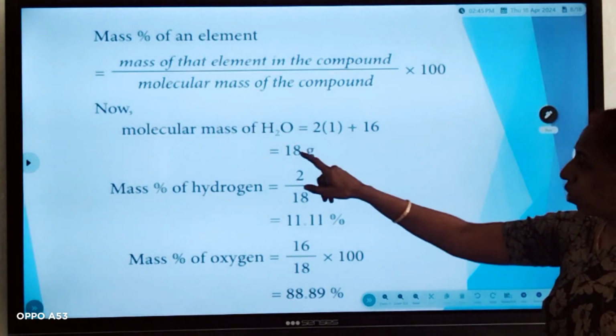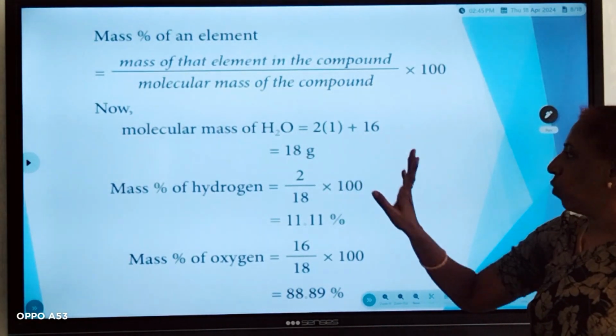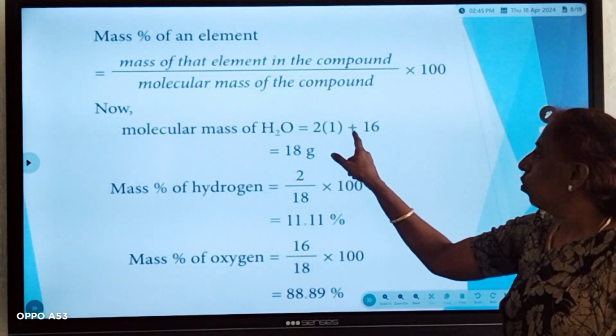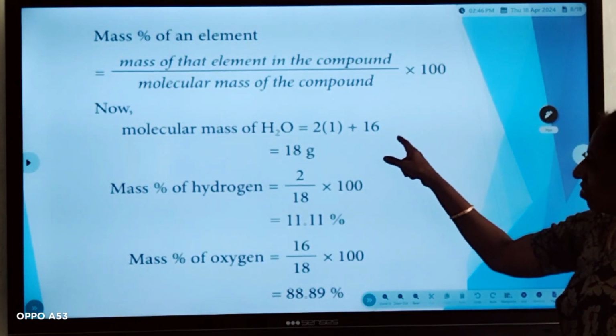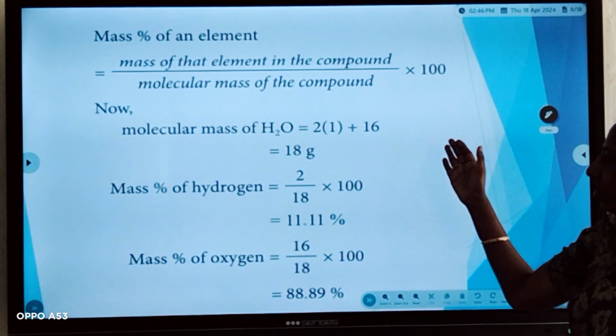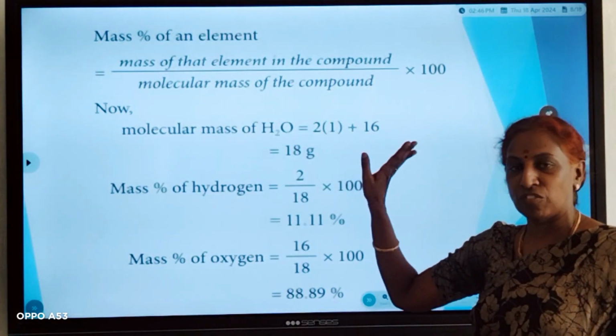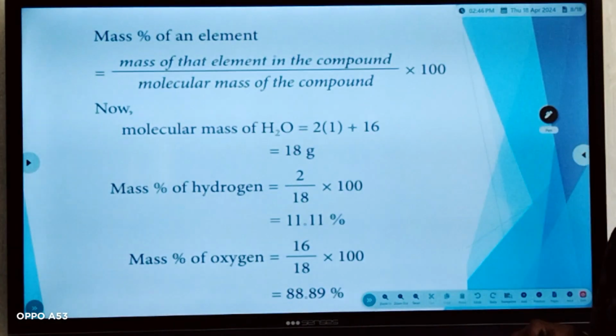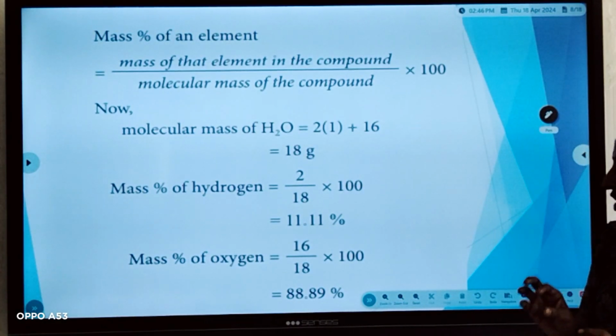2 atoms. So, what is the molecular mass of hydrogen? 1. So, 2 into 1 is 2. And 16 is the molecular mass of oxygen. So, 2 plus 16 gives you the molecular mass of water, that is 18 grams.